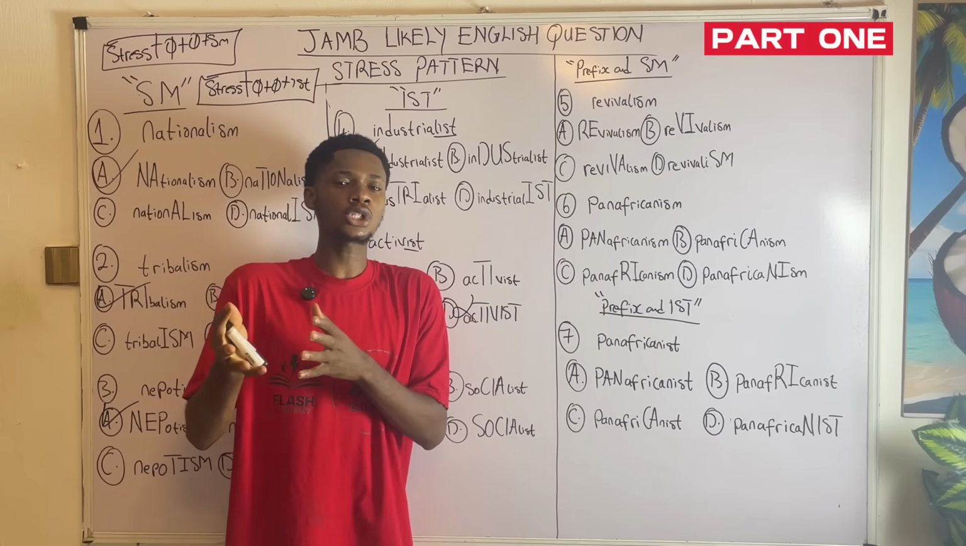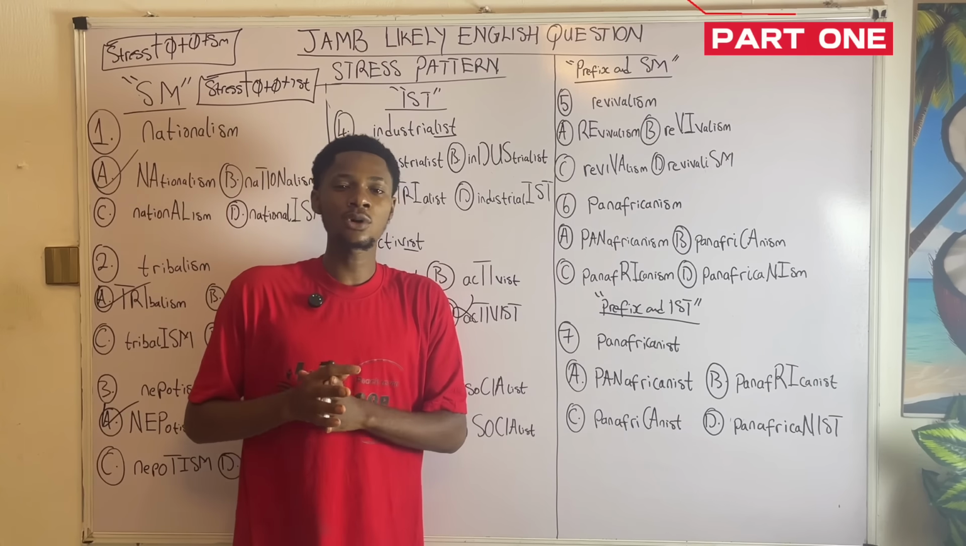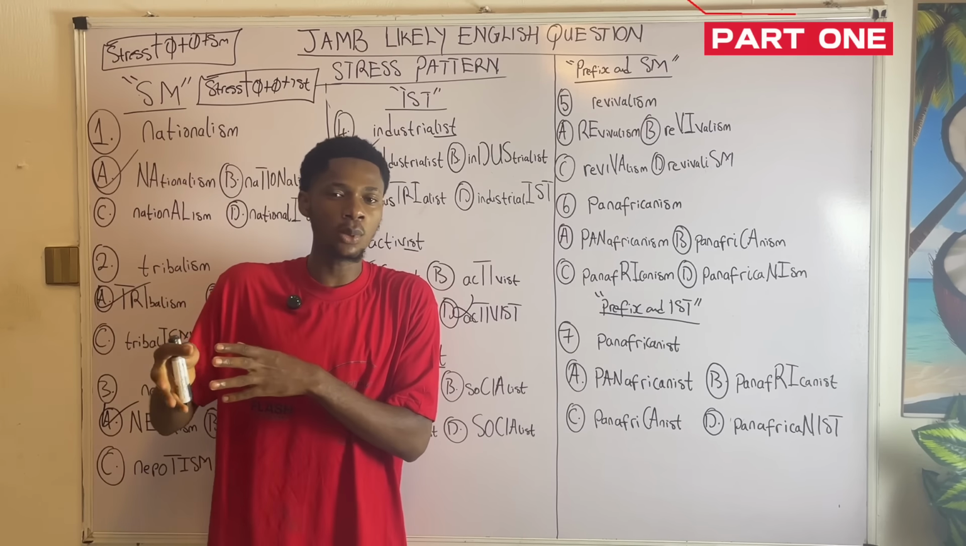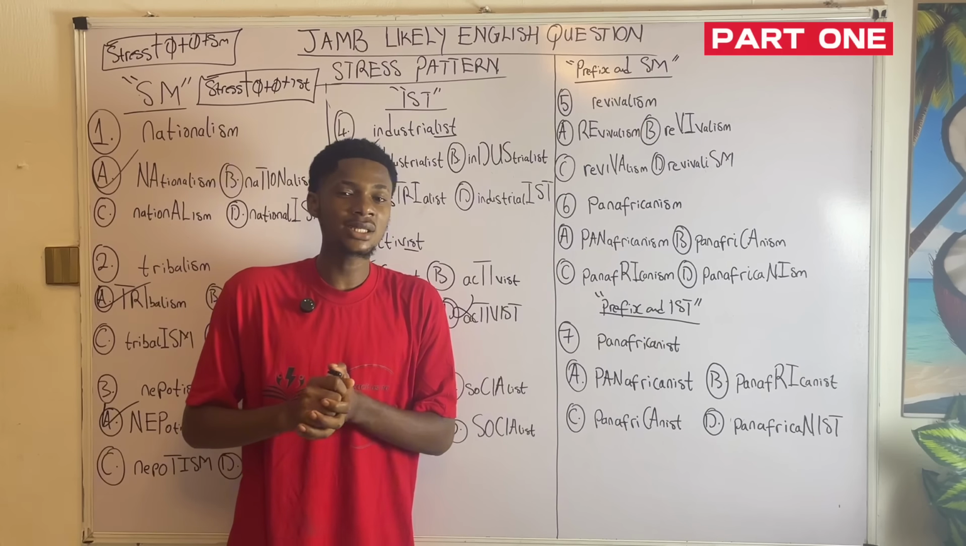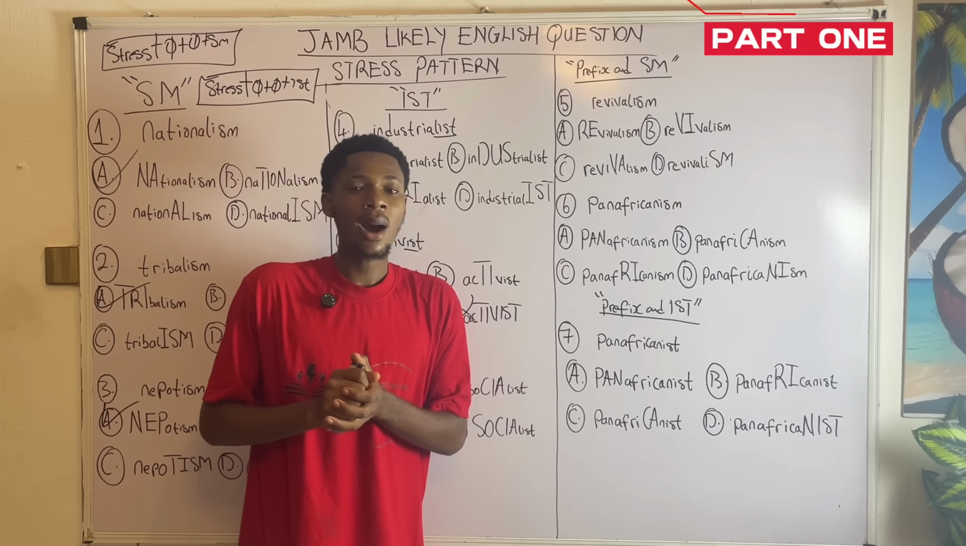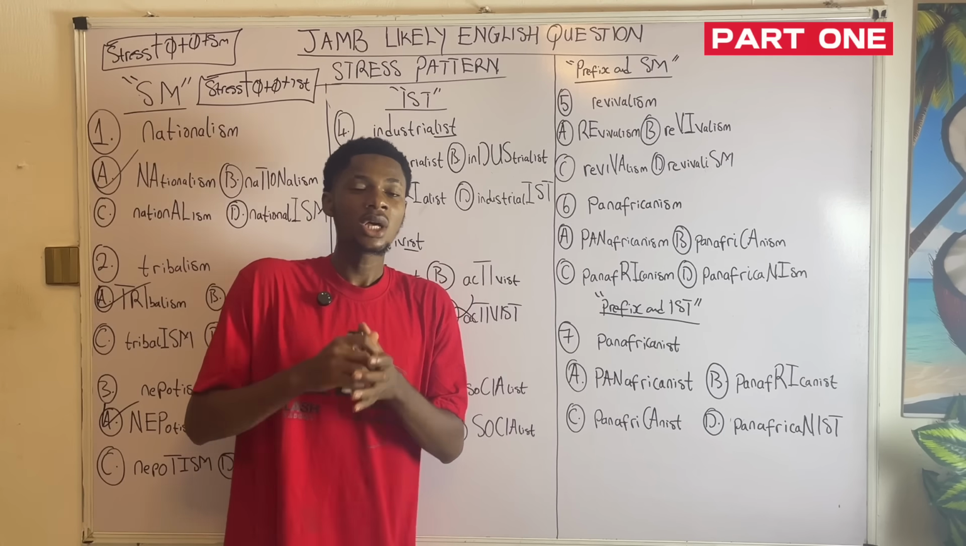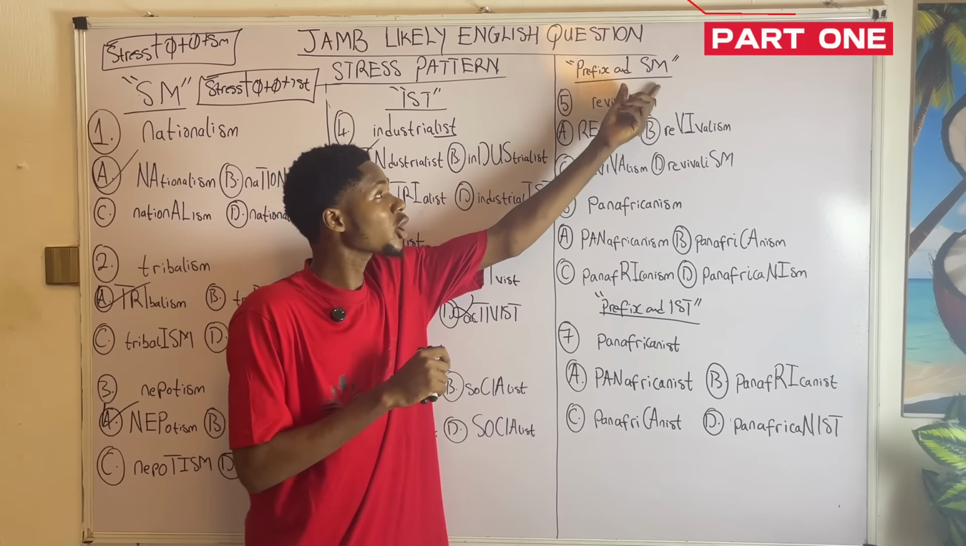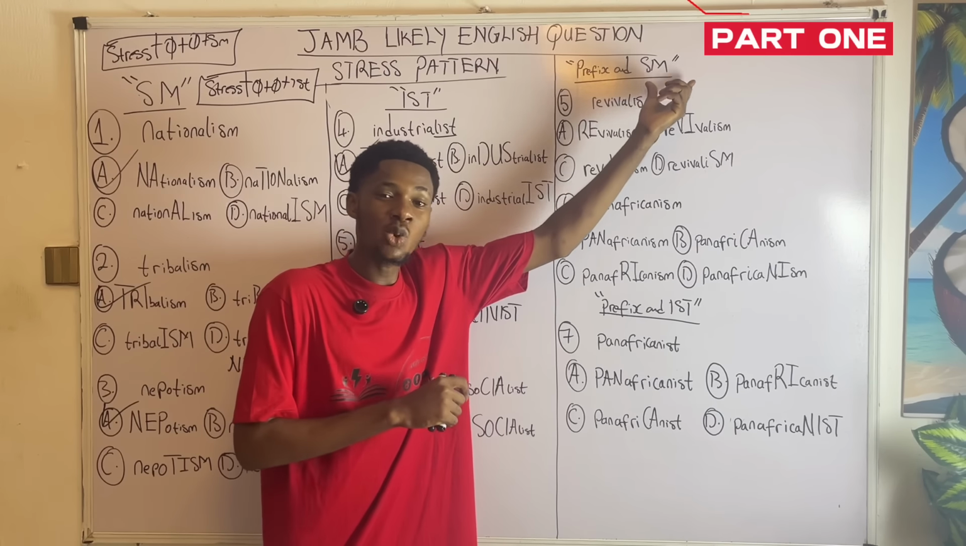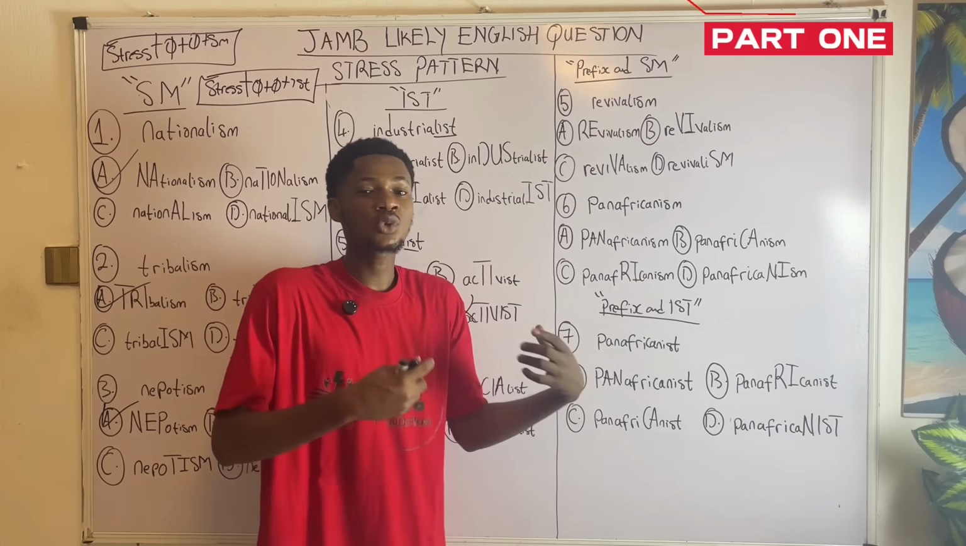Example: possible. If you put IM in front of possible, it becomes impossible. So IM in that case is a prefix. Now, I'm not saying generally that whenever there's a prefix in front of any word at all, there's a pattern I'm going to stress. Take note, this rule I'm giving works for SM. If it works for any other word, I'm still going to attach it to that particular word, just like this one, where we have a prefix and IST. So take note of the rules.